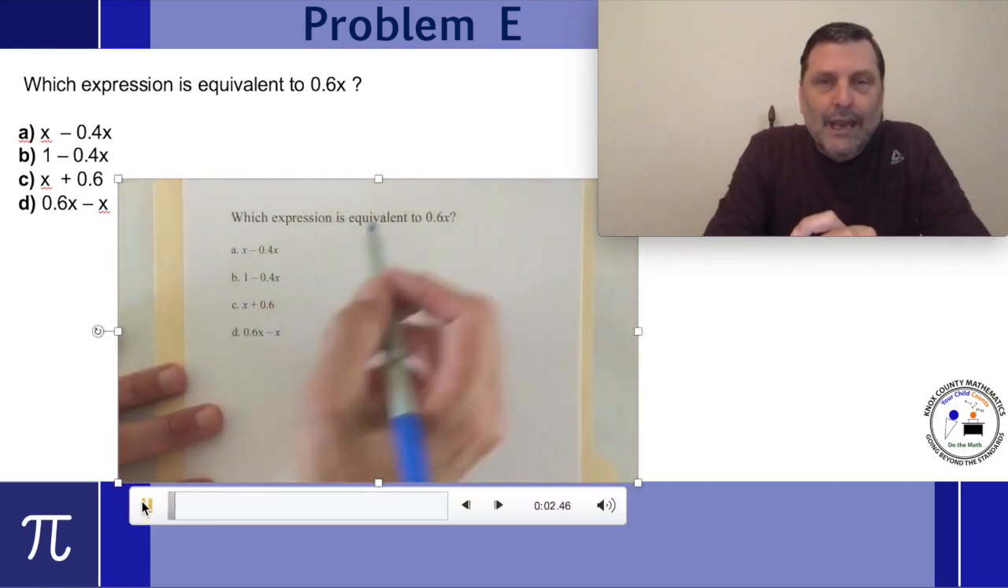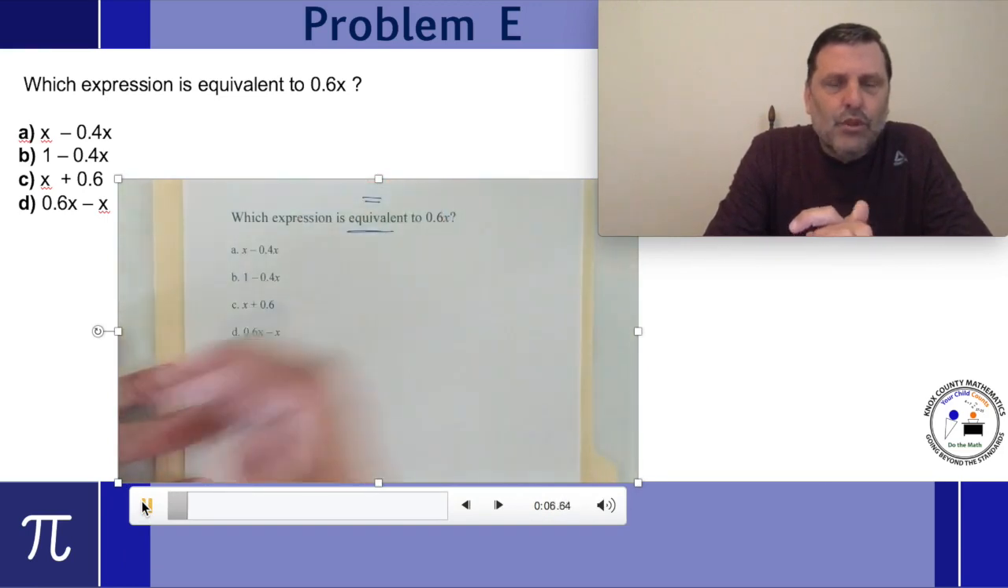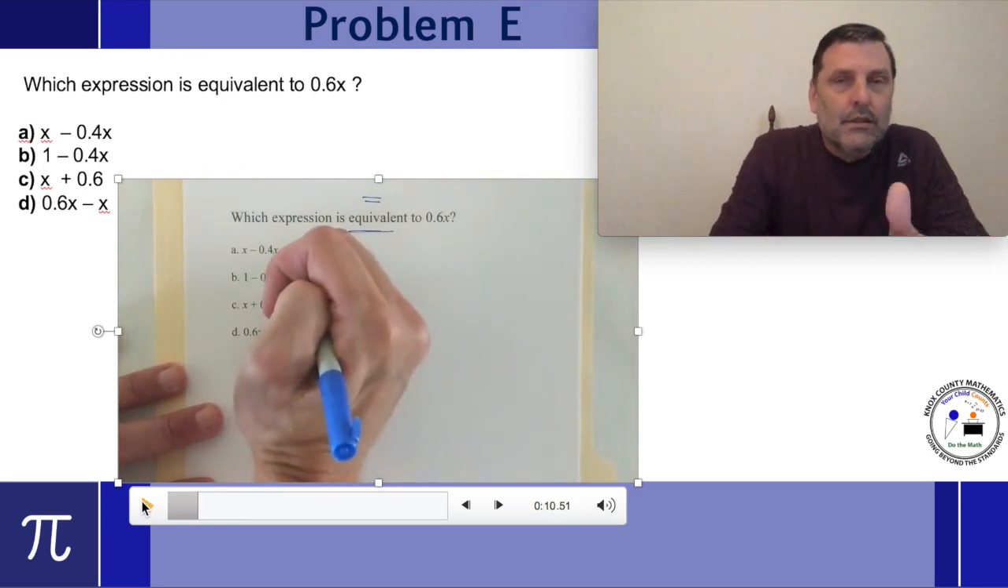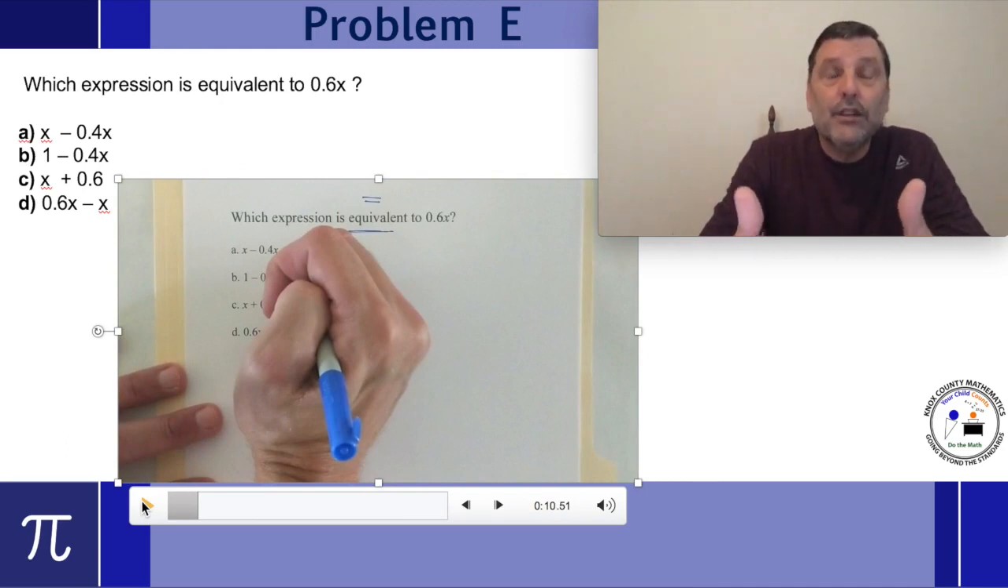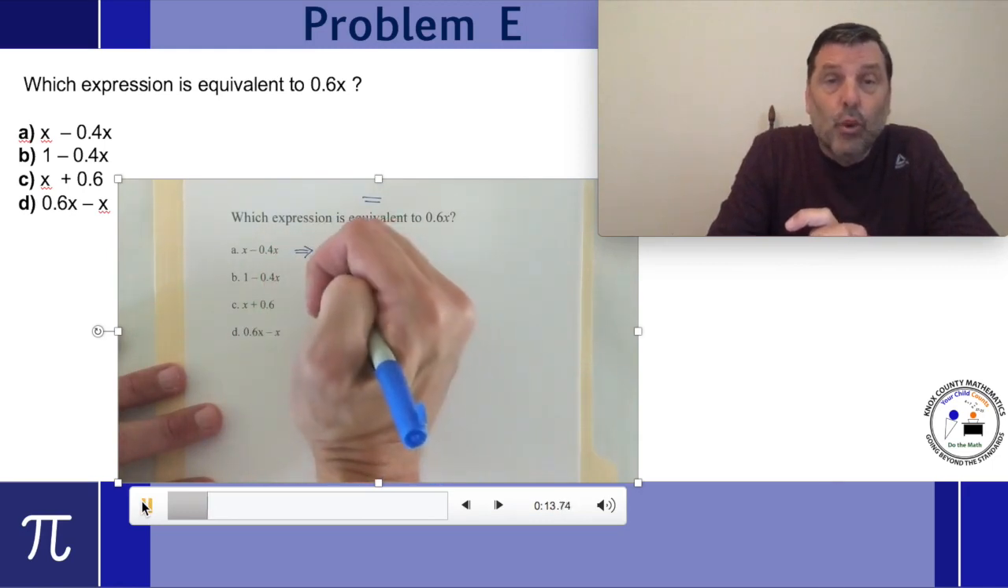The first one, x minus 4/10 x. Which ones are equivalent? Equivalent means the word equal. Now, as a reminder, every time I just see a variable by itself and it looks like there's nothing in front of it, the coefficient is actually 1. So I'm going to rewrite that as 1x.